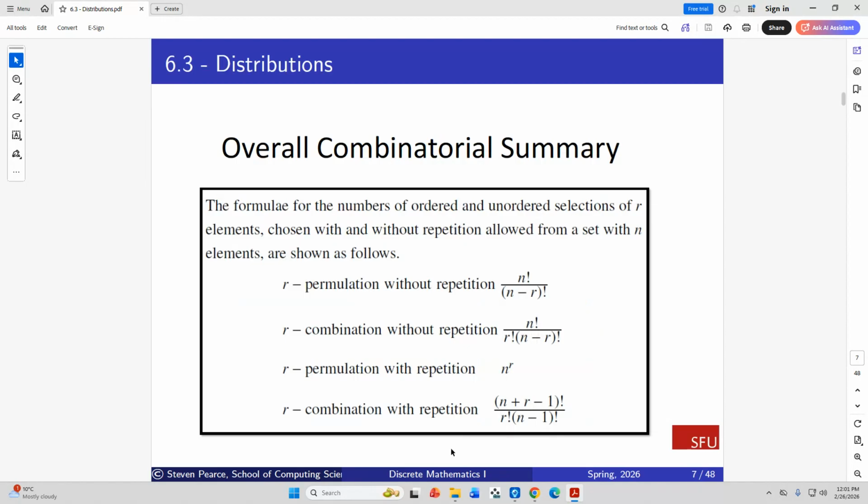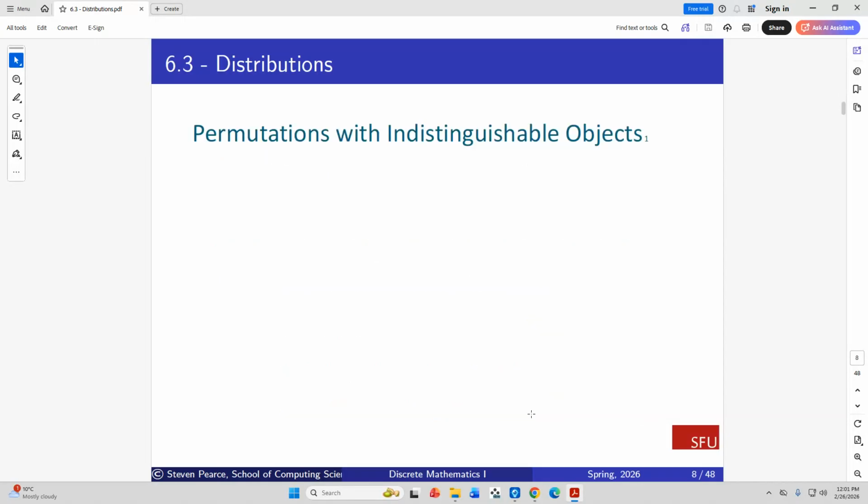So this is what we have derived so far. You can see, obviously, these are permutations and combinations without repetition. This is permutations with repetition. We saw that right at the very beginning of this chapter. And this is the one we derived for our combinations with repetition, which we basically reduced our combination problem into a binary set, which you can therefore solve using combinations without repetition. So that's how we derive that formula.